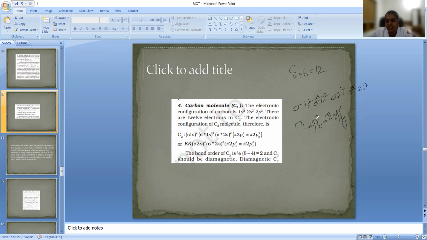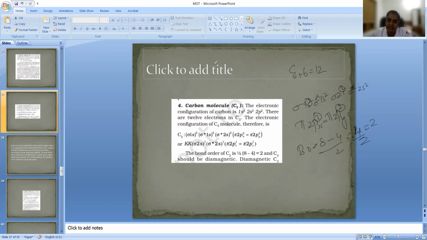So 2, 4, 6, 8, 10, 12 electrons. Now we will find the bond order. Bonding electrons are 8, antibonding 4. 8 minus 4 divided by 2, 4 by 2 is equal to 2. So 2 is the bond order. So it is a stable molecule and diamagnetic because it does not have any unpaired electron.